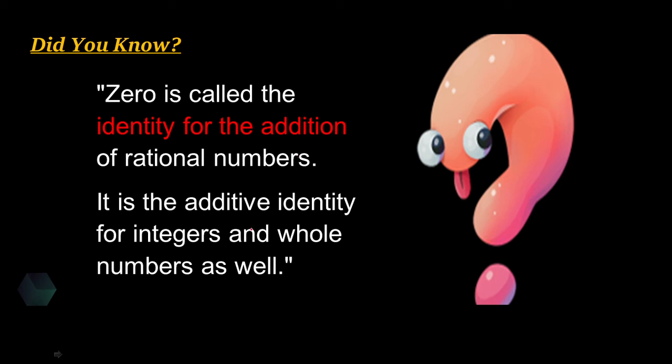Whenever you are adding 0 to any number, the answer is going to be the number itself. Suppose I am adding 0 to 1000. The answer is going to be 1000 itself. So that means whenever you add 0 to any number, the answer is going to be the number itself. So that is why 0 is called the additive identity.